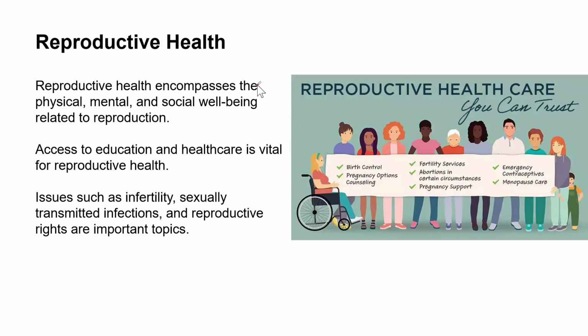So what is reproductive health? Reproductive health encompasses the physical, mental, and social well-being related to reproduction. Access to education and healthcare is vital for reproductive health. It's not that because you just want to or don't want to have sexual intercourse, you just go into it. No. You have to be physically, mentally, and socially prepared in relation to reproduction. That is why you need education and healthcare,